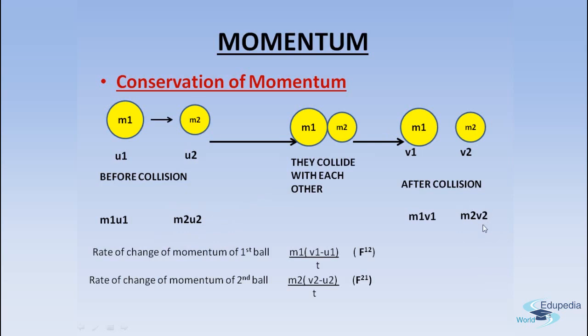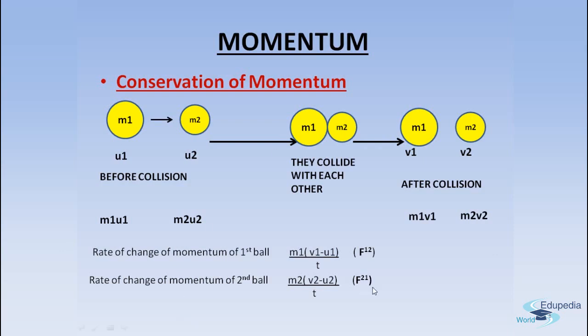Now after collision it is m2v2. So we have to write the difference and then the rate of change. So m2 into (v2 minus u2) divided by t will become the rate of change of momentum of the second ball. And let's say we denote this force as F21, right?